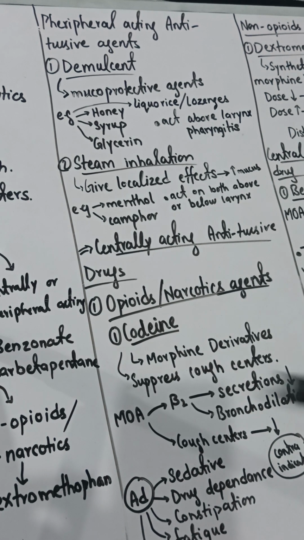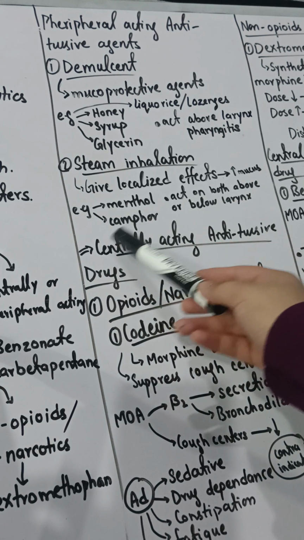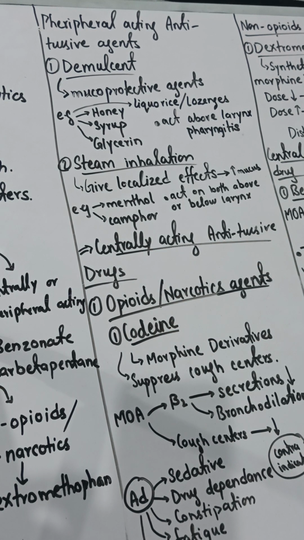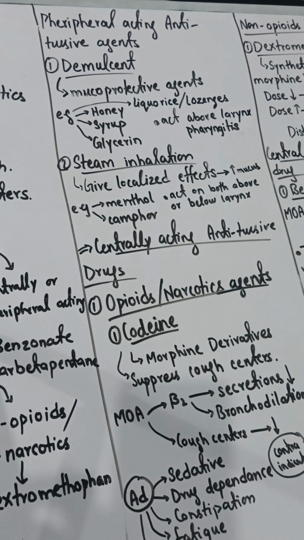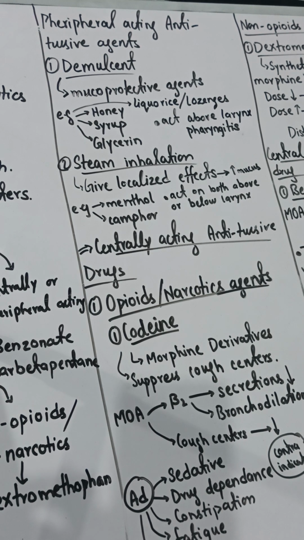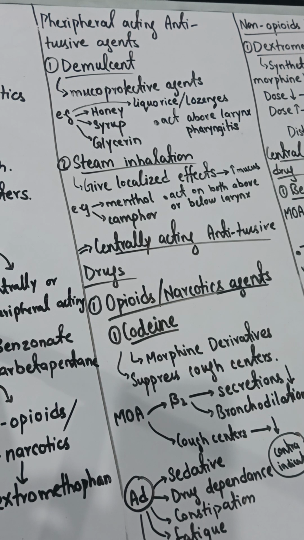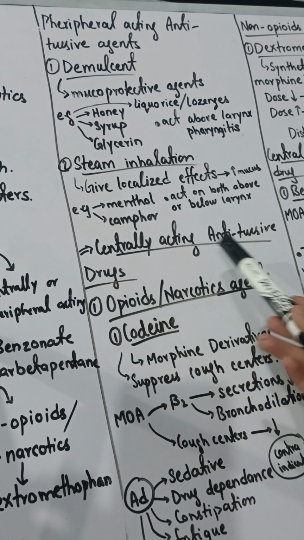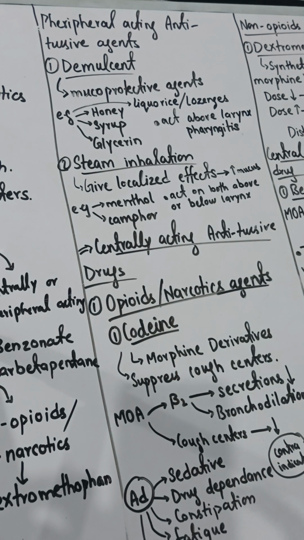Now, what are the examples of steam inhalation? Menthol and camphor are the important steam inhalers which are given to the patient. Now, the peripherally acting antitussive agents are covered. We have discussed both of these types. Now, we are going to start the centrally acting antitussive drugs.